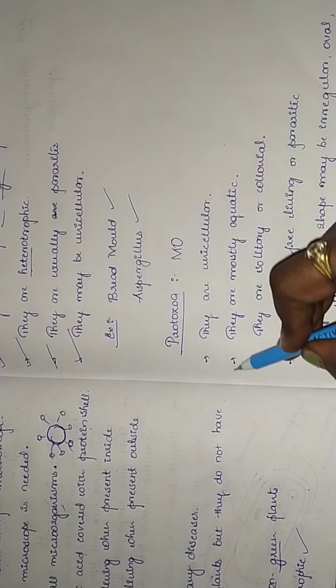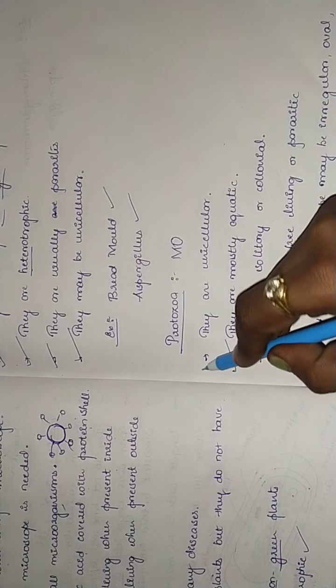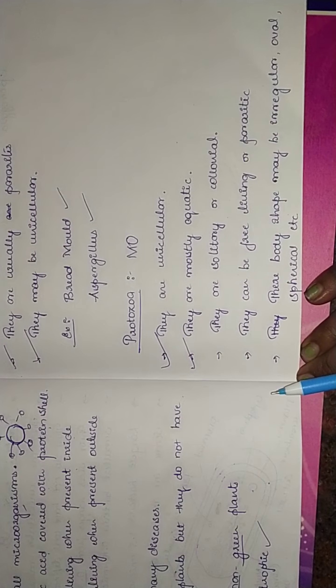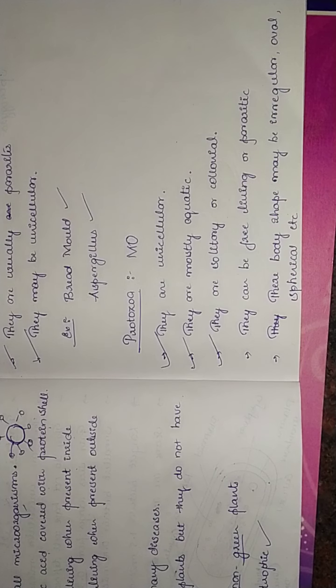They are mostly aquatic. Aquatic means living in water, that we call aquatic. They are solitary or colonial. Protozoans might be solitary or colonial, anything it may be. They can be free living or parasitic. So protozoan microorganisms can be free living or parasitic.